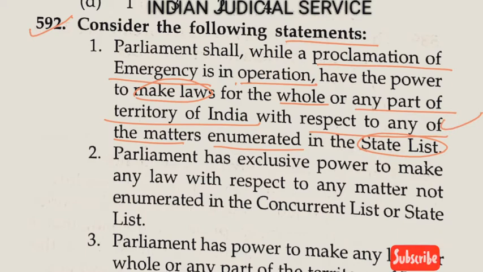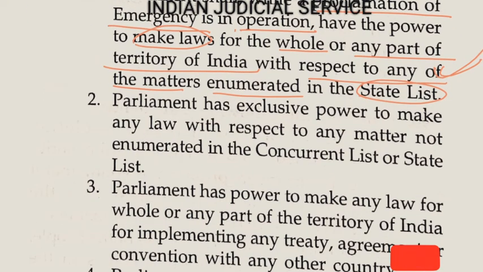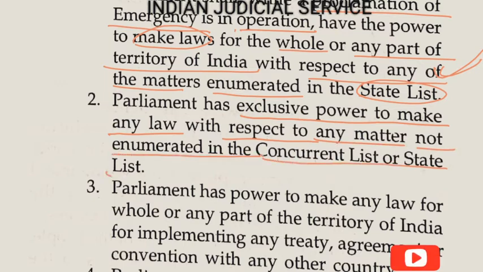The Parliament has the power during the proclamation of emergency to make law in matters related to the State List. Now statement 2: the Parliament has exclusive power to make any law with respect to any matter not enumerated in the Concurrent List or State List. Yes, this statement is correct here.